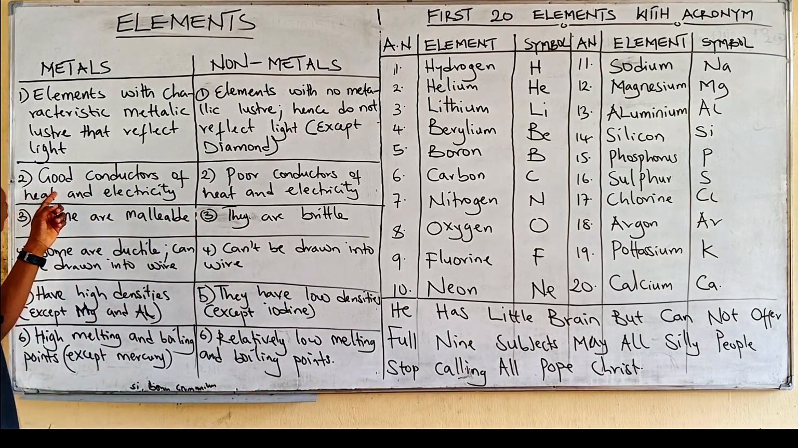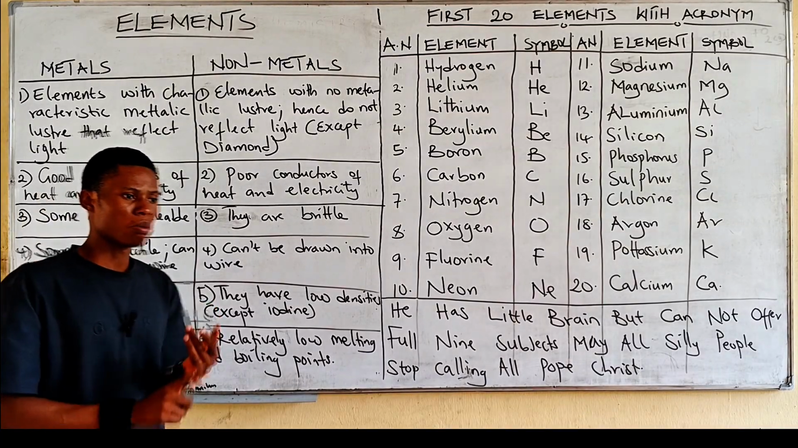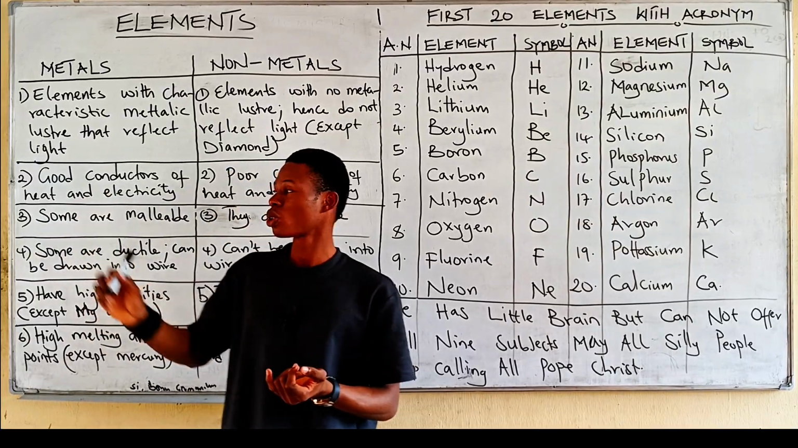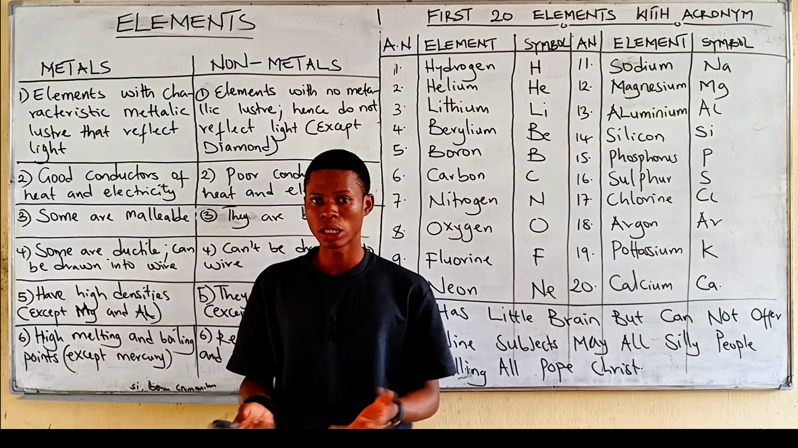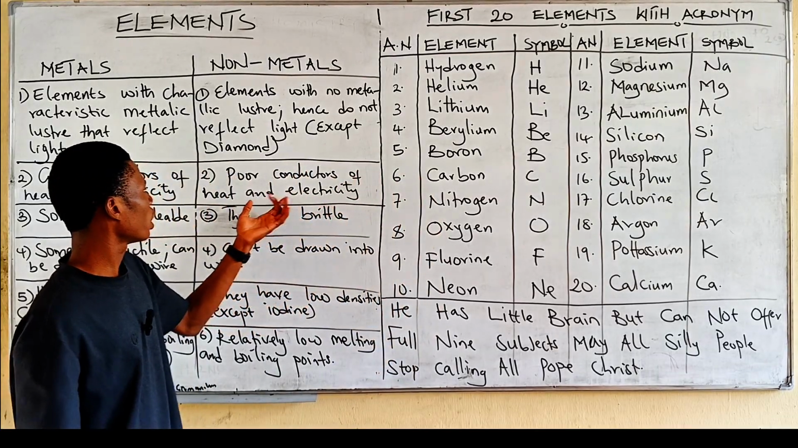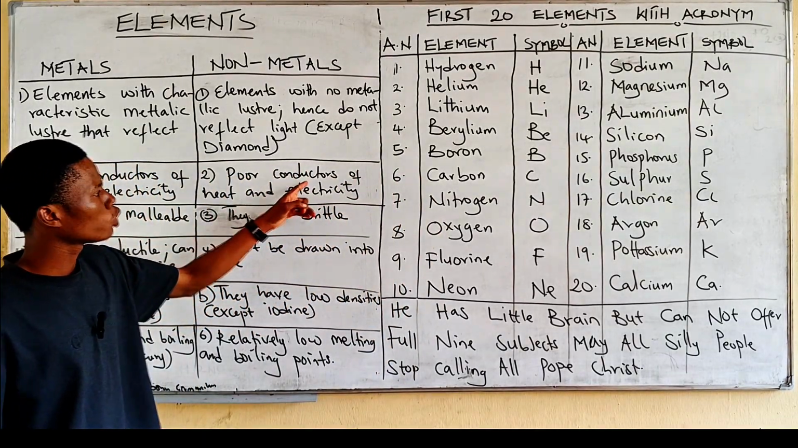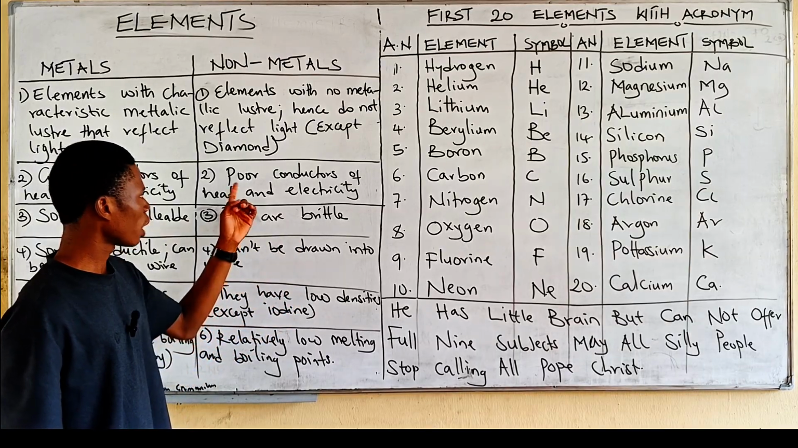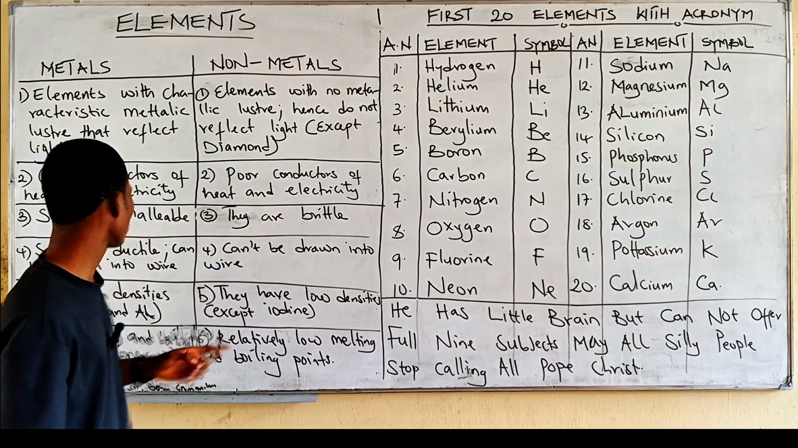Now, number two, metals are good conductors of heat and electricity. They can conduct heat very well, and they can also conduct electricity. Non-metals, on the other hand, are poor conductors of heat and electricity.